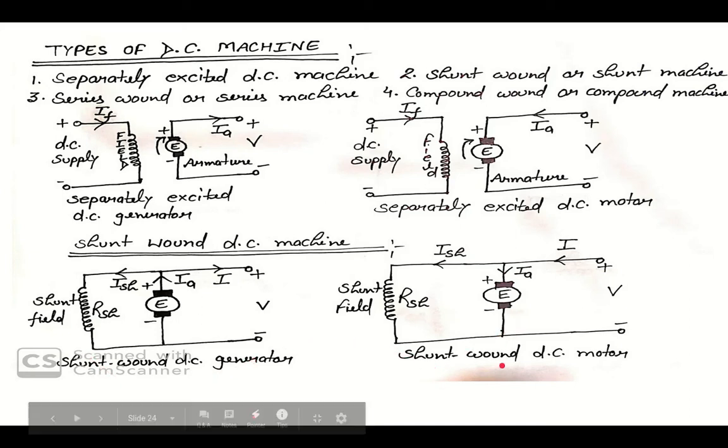Similarly, for a shunt wound DC motor the diagram will be the same, where the armature is connected in parallel with the field winding. That is known as a shunt wound DC motor. Similarly, the shunt field is represented by RSH, armature current is IA, field winding current means shunt current ISH, and load current means I. So this is your connection for a shunt wound DC motor.